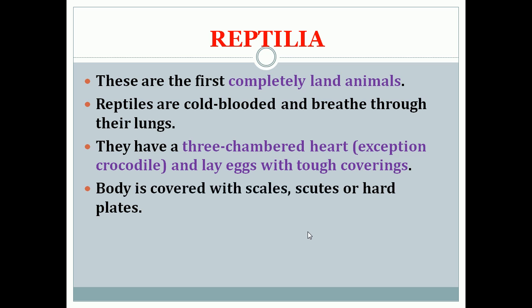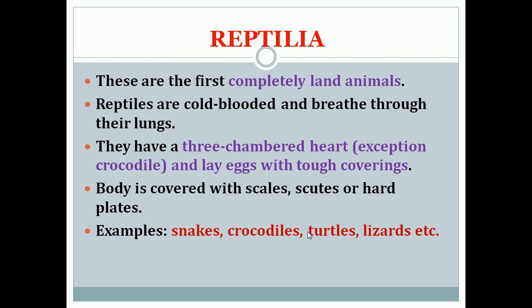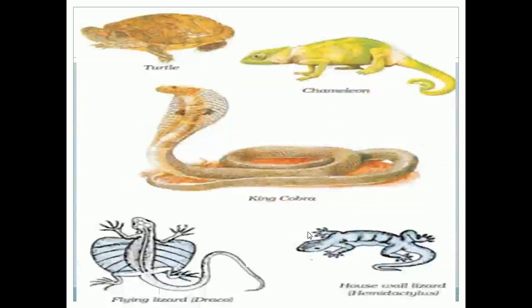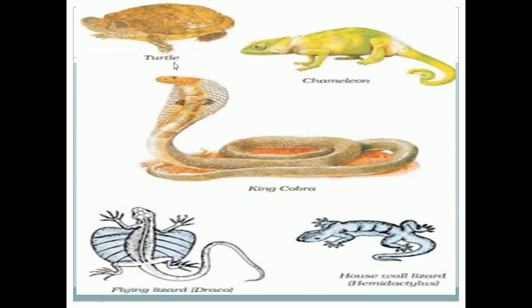Except crocodile, all the reptiles have a three-chambered heart, and the body is covered with scales or horny plates. Examples for Reptilia: snakes, crocodiles, turtles, lizards, etc. So here you can see the picture of the turtle, chameleon, then king cobra, then flying lizard. So all belong to Reptilia.